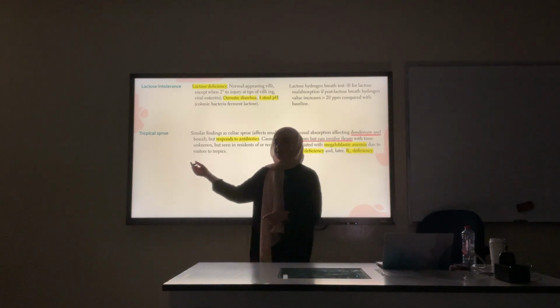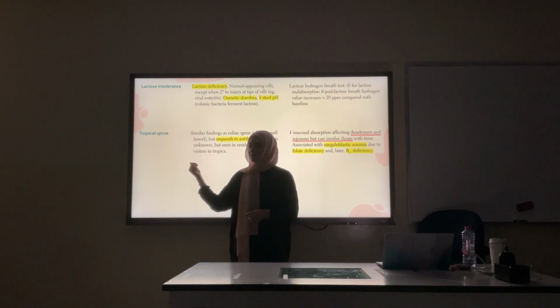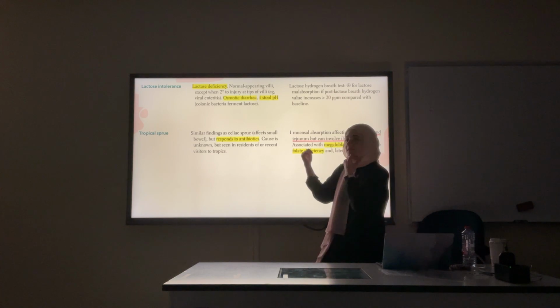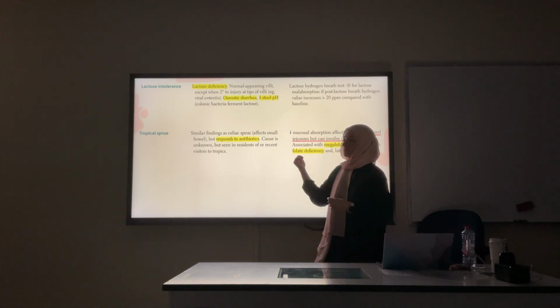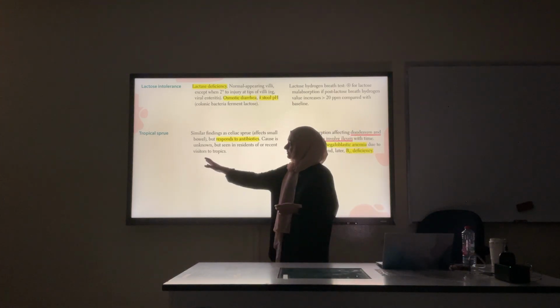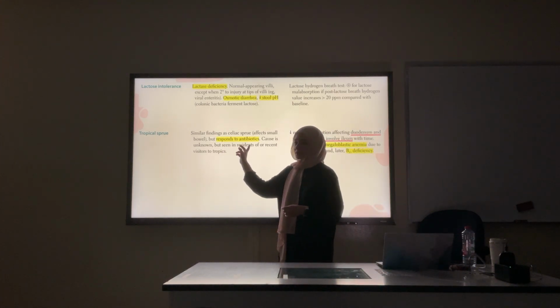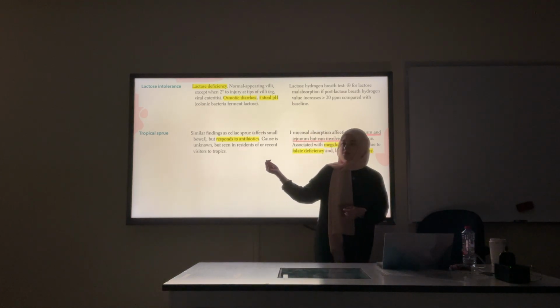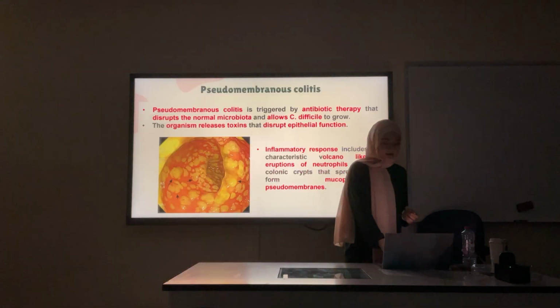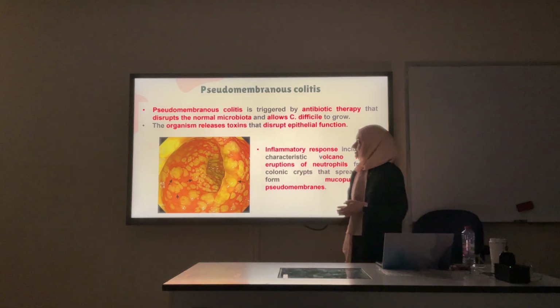That's the tropical sprue. It's very similar to celiac. What's the difference? The area that's affected. Which area is affected in tropical sprue? Jejunum, and it can be affected. But they present with megaloblastic anemia due to folate and B12 deficiency. And what differentiates it from celiac, it also responds to antibiotics. They didn't identify the cause yet, but mostly in the tropical regions, people who have malabsorption might be having this tropical sprue. Okay.